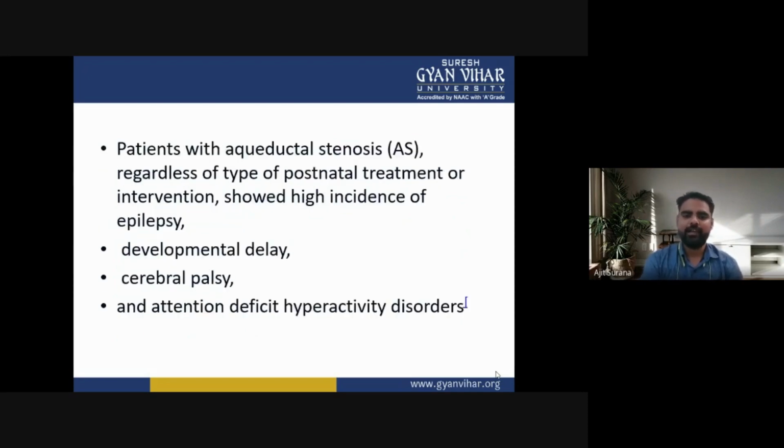Patients with aqueductal stenosis, regardless of type of postnatal treatment or intervention, showed high incidence of epilepsy, developmental delay, cerebral palsy, and attention deficit hyperactivity disorders.